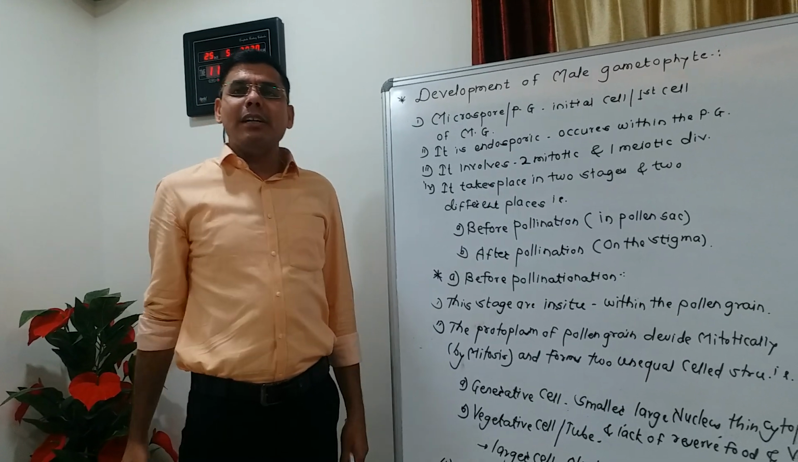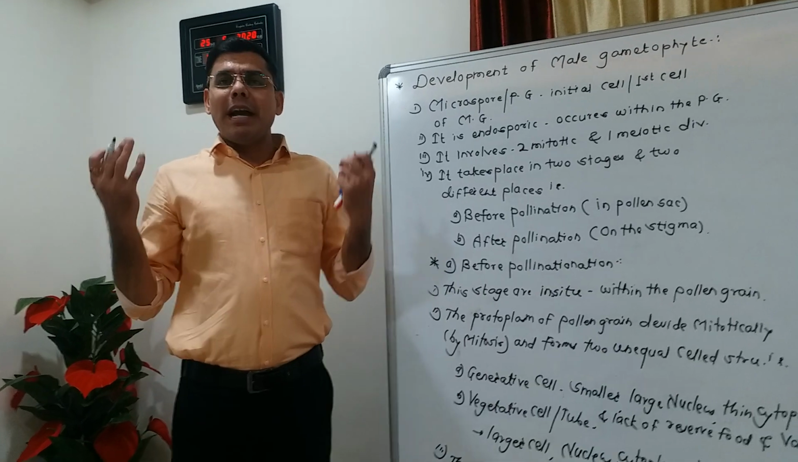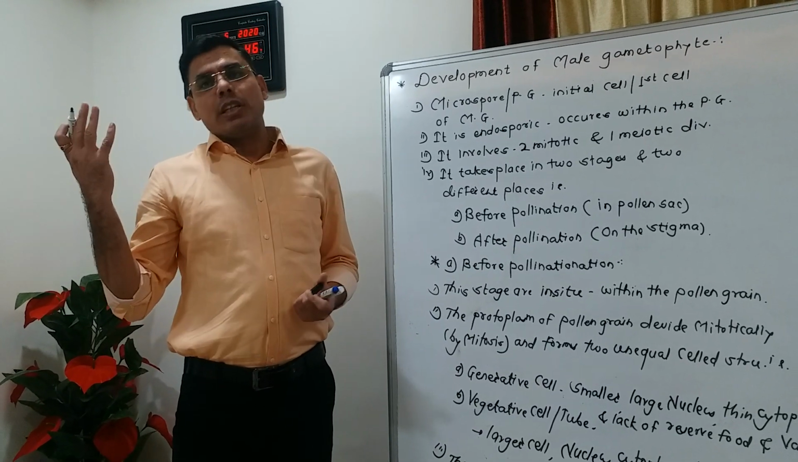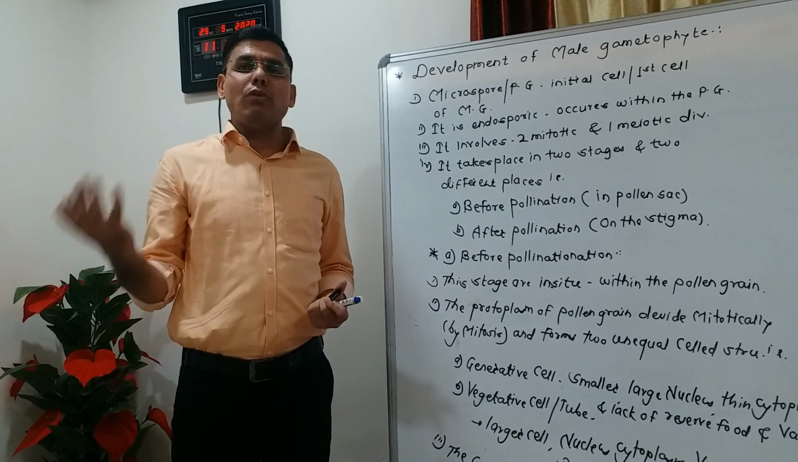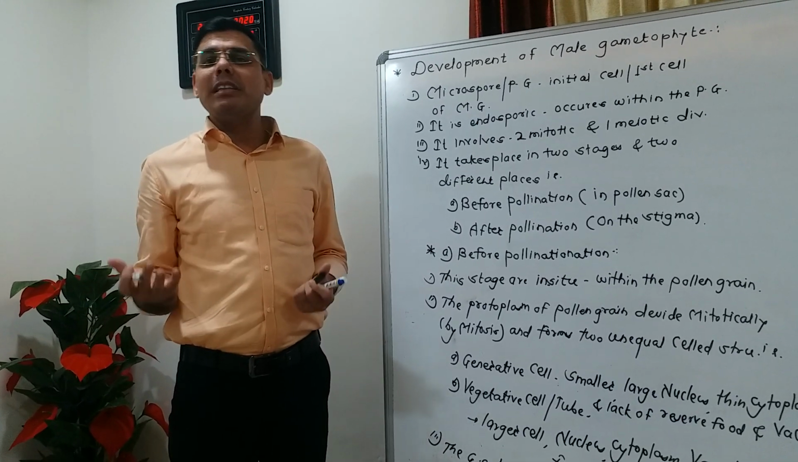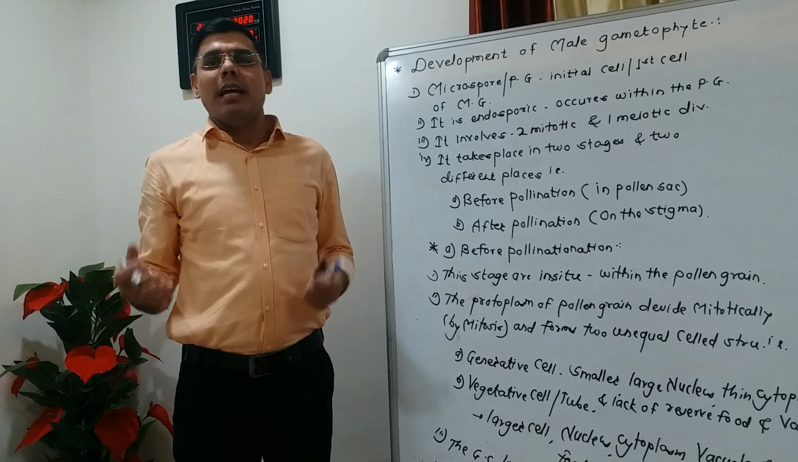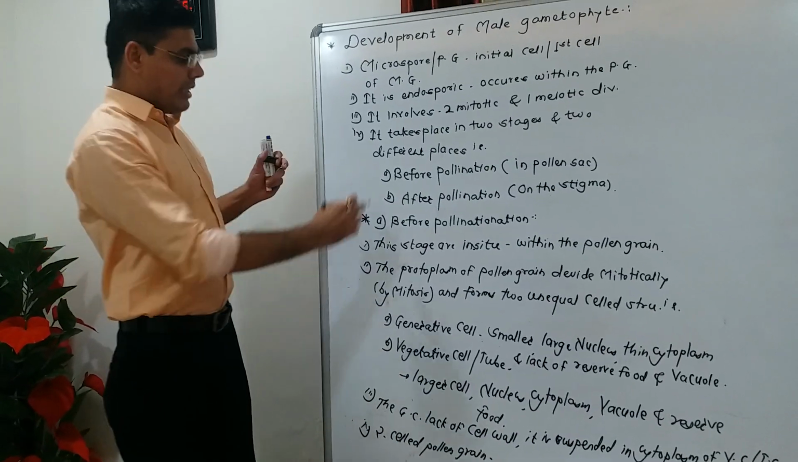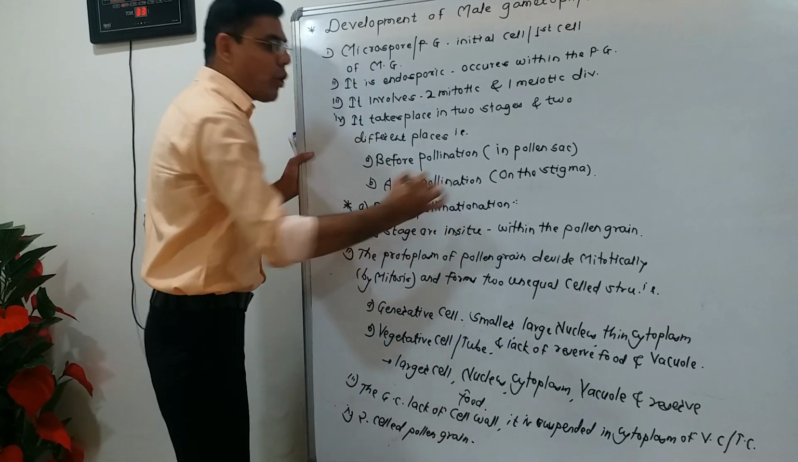And you know very well that pollination takes place by biotic as well as abiotic agents. Abiotic agents means non-living things, that is wind and water, and biotic means animals, that is insects, etc. Okay, so this is the information about before pollination.